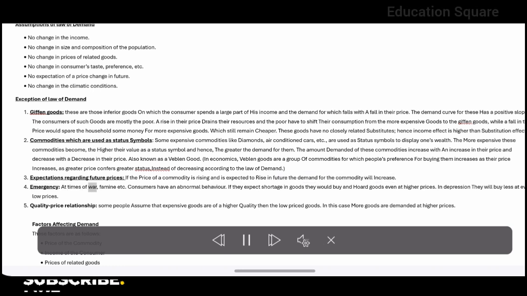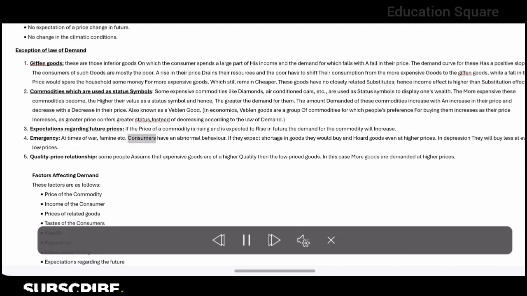Emergency. At times of war, famine, etc., consumers have an abnormal behavior. If they expect shortage in goods, they would buy and hoard goods even at higher prices. In depression, they will buy less at even low prices.